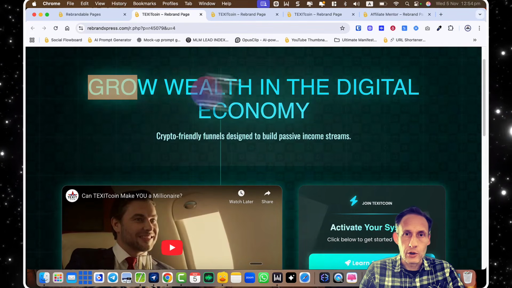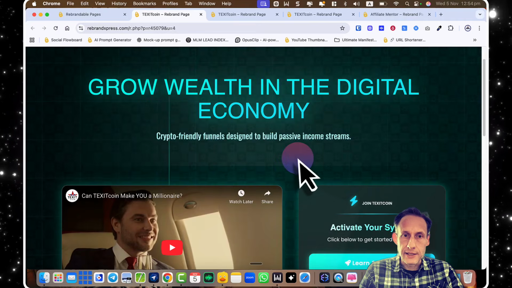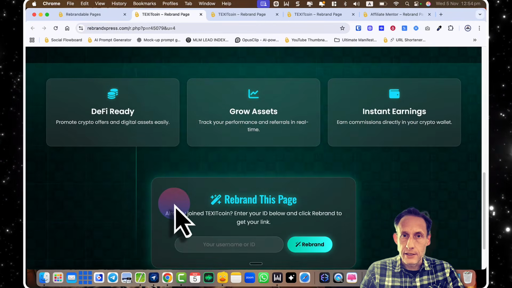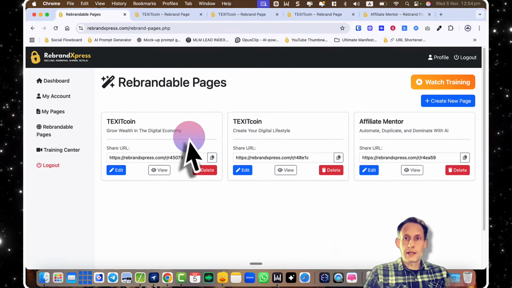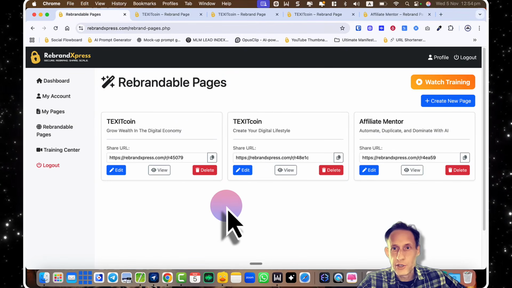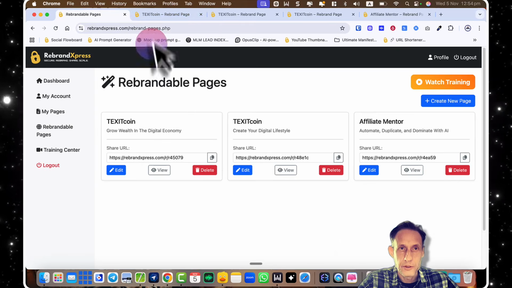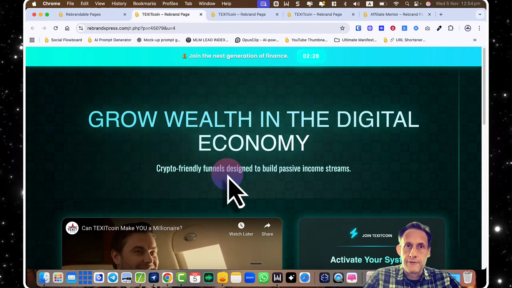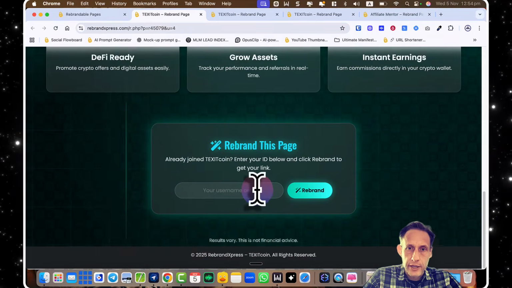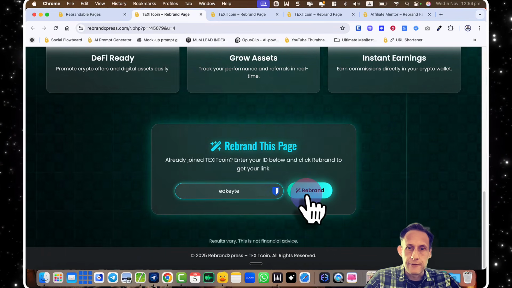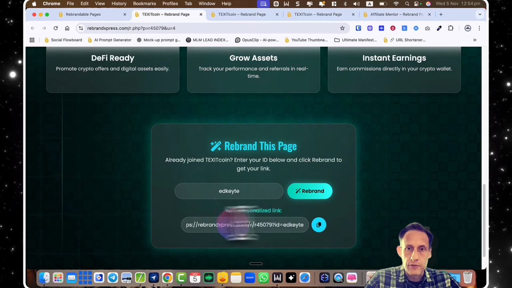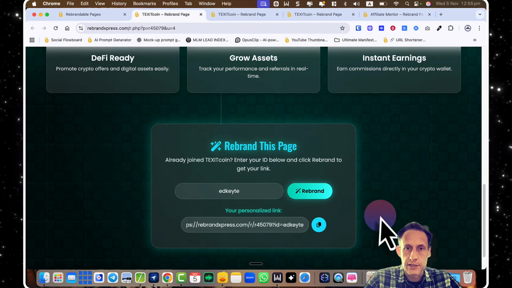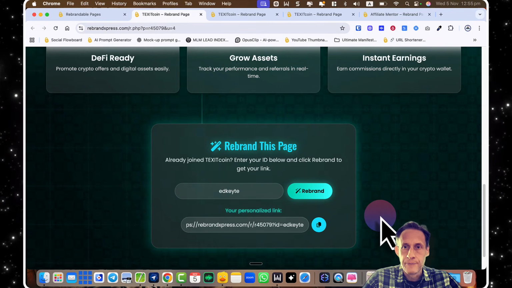And obviously you have control over the text, headline, subheadline. You can change the video, and all the text elements can be changed. I mean, that's how it works, guys. It's really that simple. And you just share it out with your team. Obviously, you want to make sure that you've put your own username, but your username can be the default. If there's no user ID in the URL string for whatever reason, then it still defaults to yours. However, this is how obviously you'd want to share out your correct links, and that's why it's got a built-in rebrander tool. It just works with any company that you've set it up for.